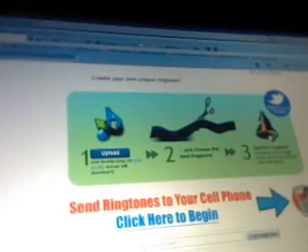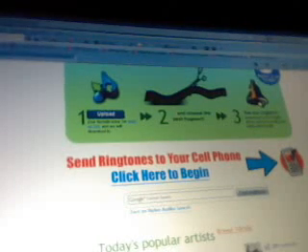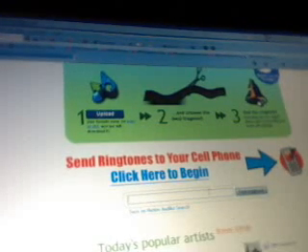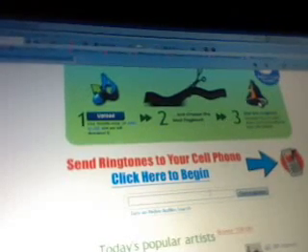Today I'm going to show you how to get free MP3 ringtones for your iPhone. Just go to this site, audico.net. You can create your own ringtones from your songs on your computer or find ringtones from them. If you want to find ringtones, just type the title of the song in here.